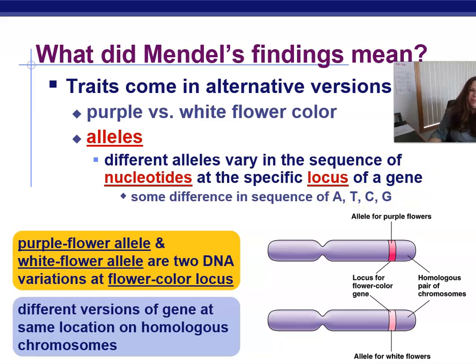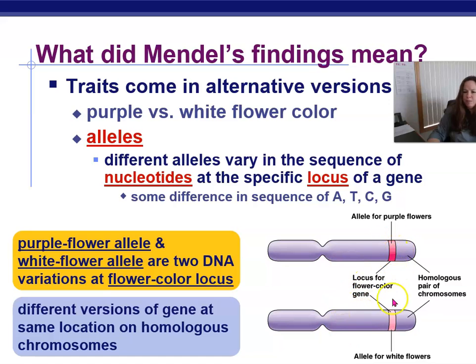A gene, remember, is a sequence of DNA that codes for a protein. And so an allele just has a little bit different sequence that causes the trait to vary. So different alleles vary in the sequence of nucleotides, those are the A, T, C's, and G's, at a specific locus of the gene. So here's our homologous chromosomes.